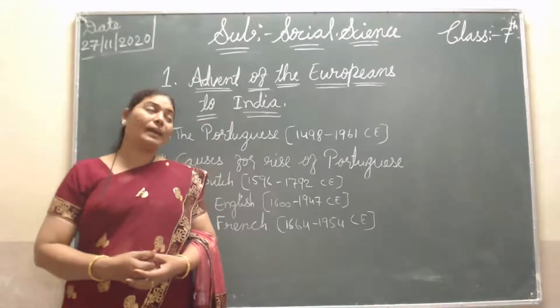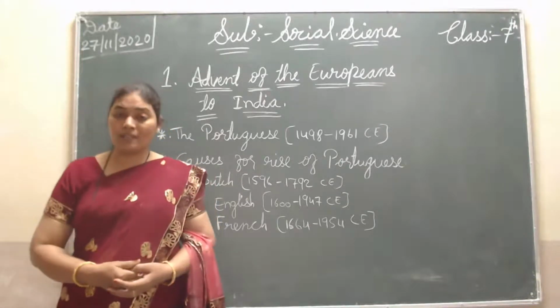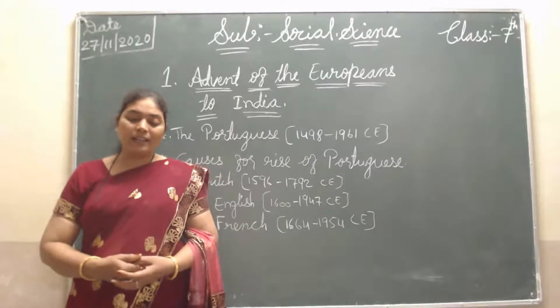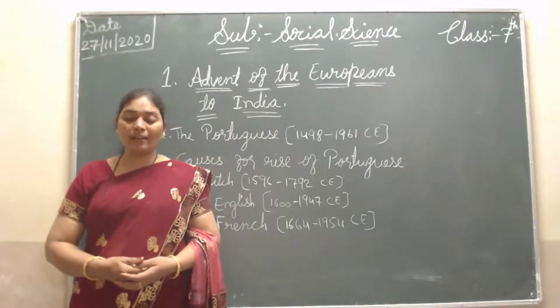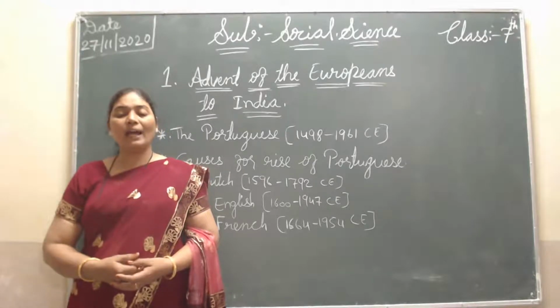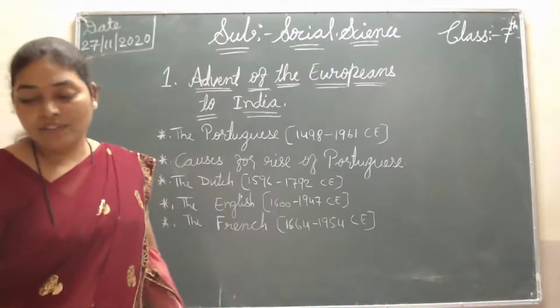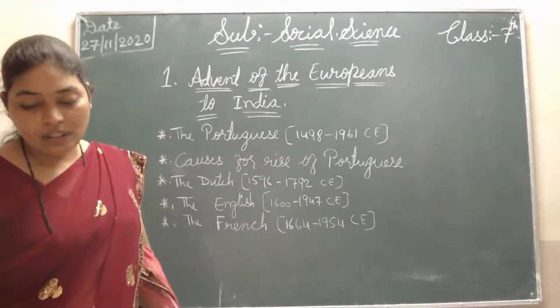When the Portuguese and Vasco da Gama came, Zamorin was the king of Calicut. At that time, Vasco da Gama took his permission for doing business from India to Europe.